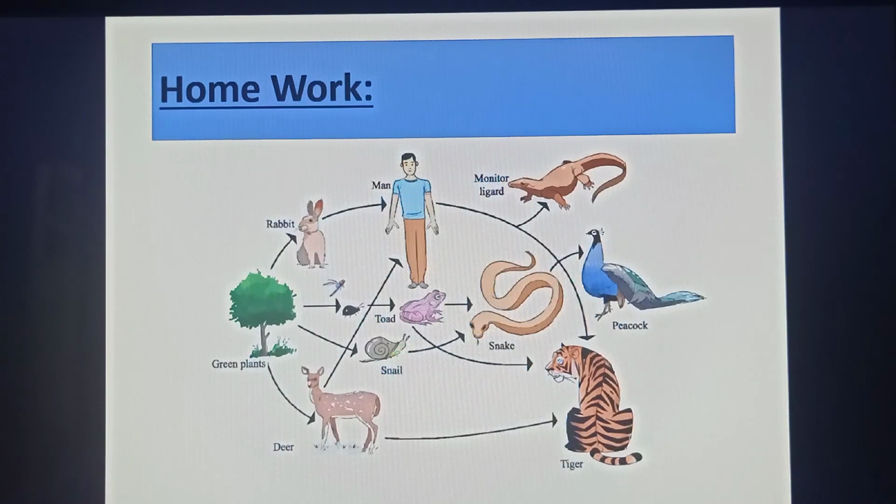And after completing all of these topics, here is a homework for you. This is the food web of a terrestrial ecosystem. Find out how many food chains are there and write down the names of those food chains.